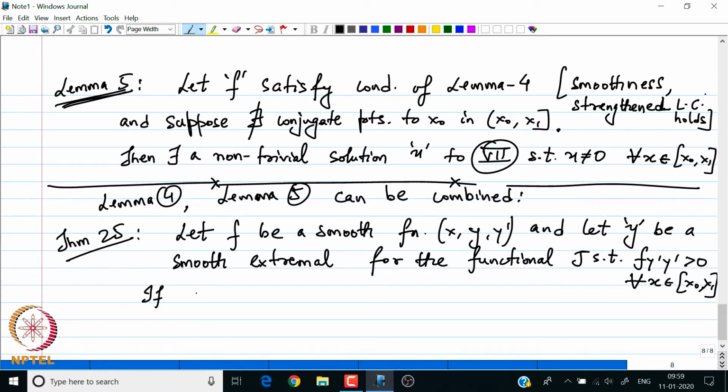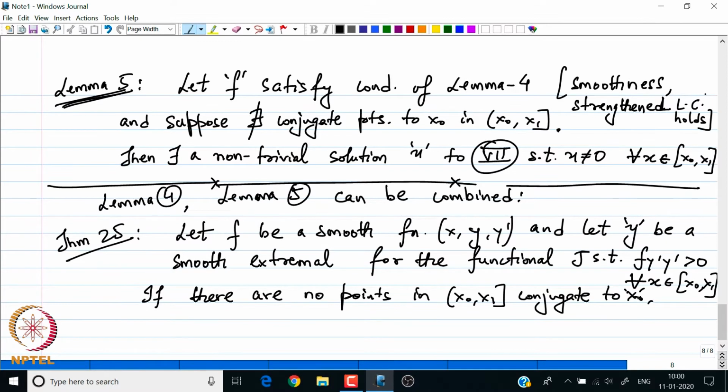So if there are no points in the half open interval x0 to x1 conjugate to point x0, then I am guaranteed that the sufficient condition holds: the second variation, that is my del square j, is positive definite, right.